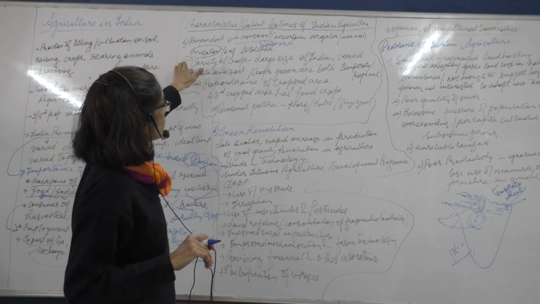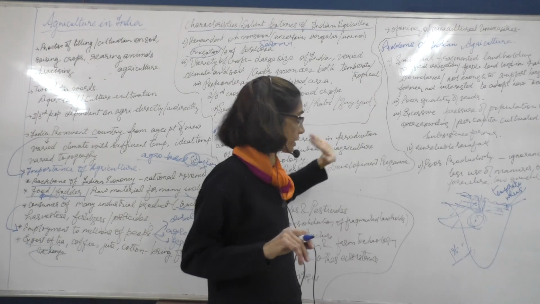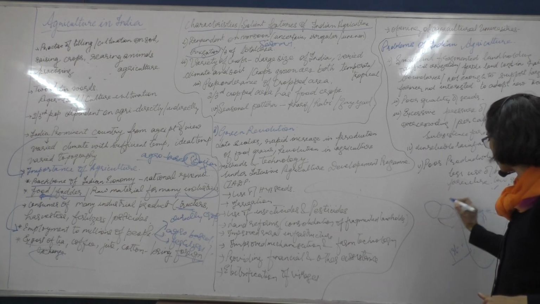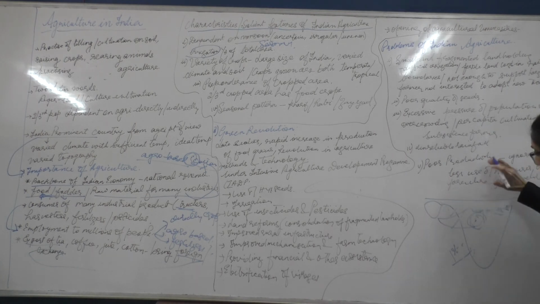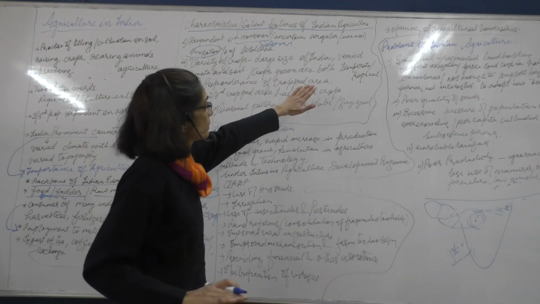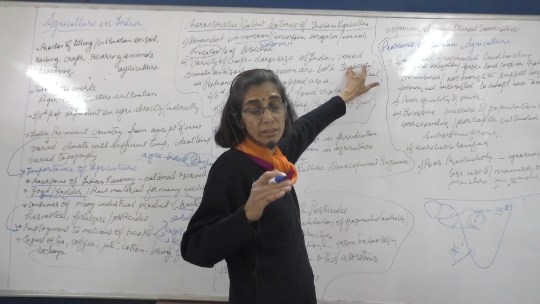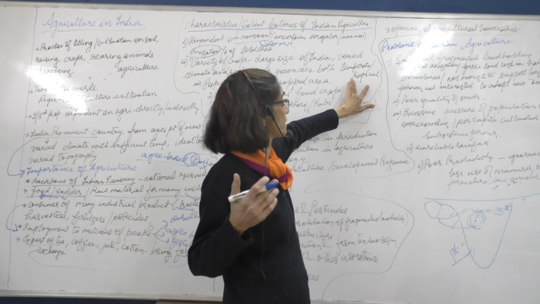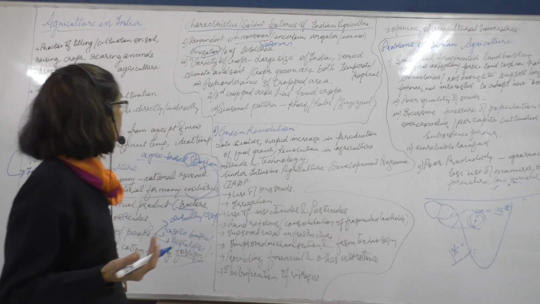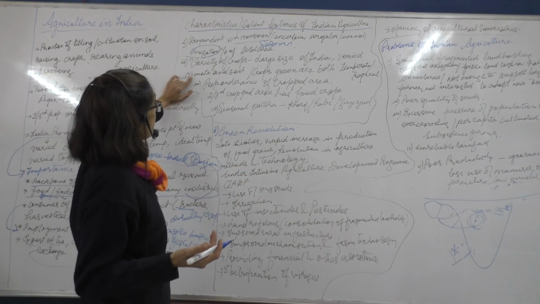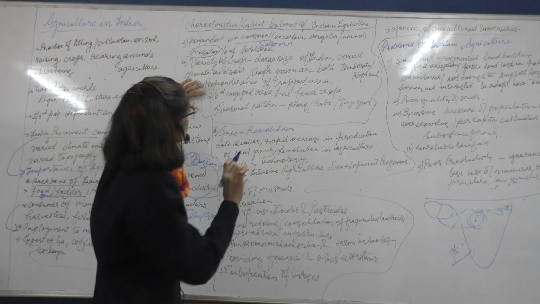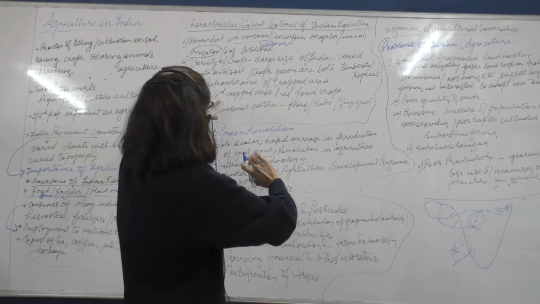There is a variety of crops, and the crops are both temperate and tropical. You are familiar that the Tropic of Cancer passes through the center of the country. So above this it is the temperate crops, and below this it is the tropical crops. Both types. Temperate means which require less temperature. We have said wheat is an example of temperate crop. Tropical, a very good example is rice, which requires relatively high temperature. And the next characteristic is that there is preponderance of cropped area.